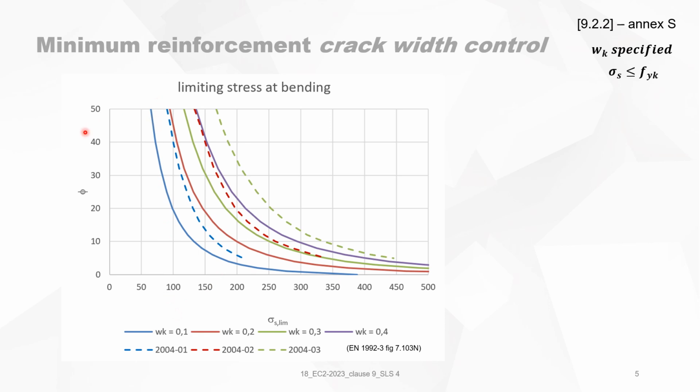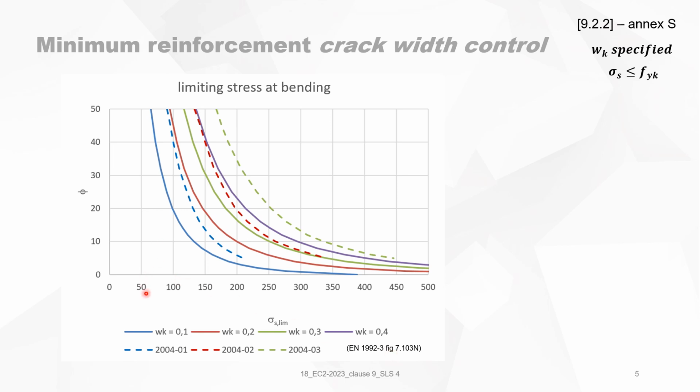So it's the same graph as the previous one, but the dotted lines are the ones for Eurocode 2 part 3, on figure 7.103N. You can see immediately that there is a big difference. The blue lines are for 0.1 crack width, the red ones for 0.2, and the green ones for 0.3 crack width. Eurocode 2 part 3 did not mention graphs for crack width of 0.4 millimeters because that was not used.